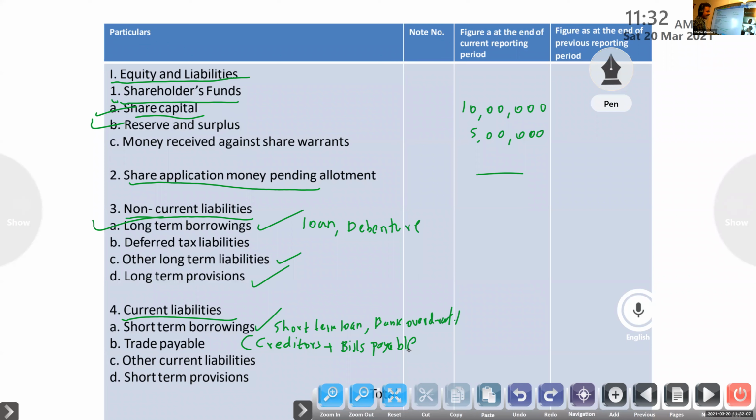Trade payable. Okay, short-term borrowing. In this, everything is important. Short-term borrowing, trade payable. Trade payable means creditors plus bills payable. Other current liabilities, you know, the adjustments: outstanding expenses, income received in advance.